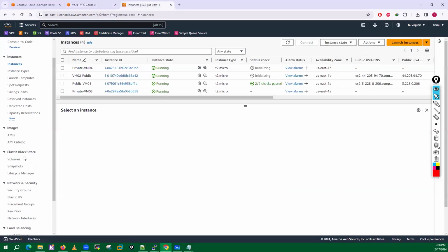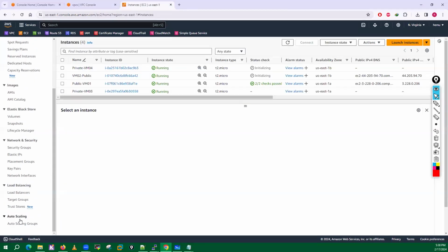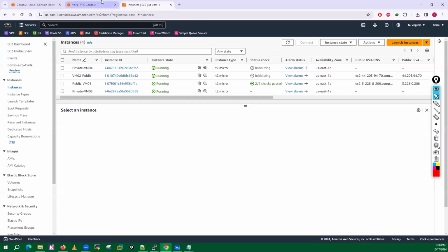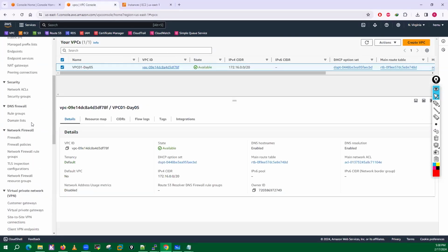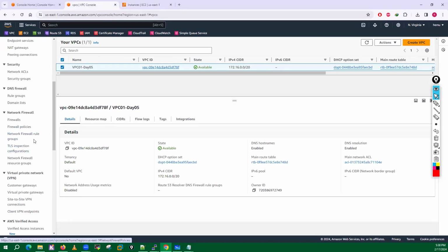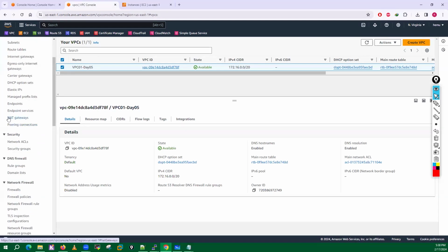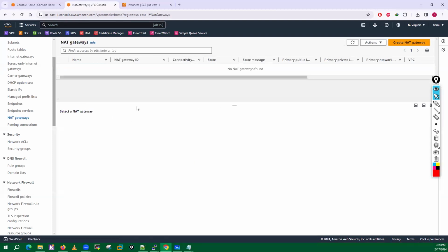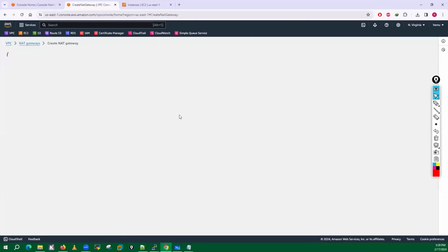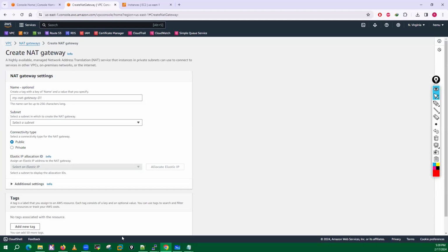In EC2. Where is this NAT gateway actually? Yeah, you have to select this NAT gateway. Create the NAT gateway. Guys, remember one thing.